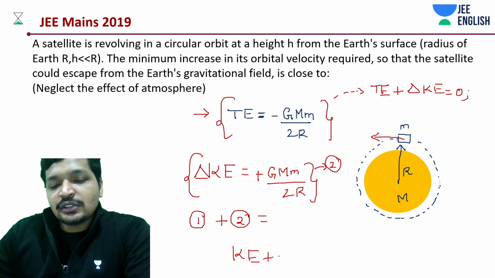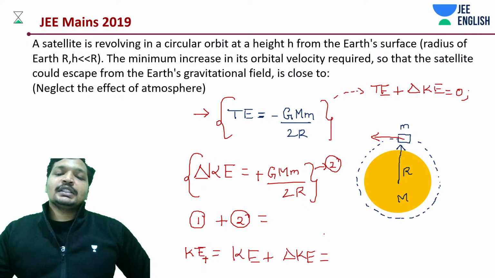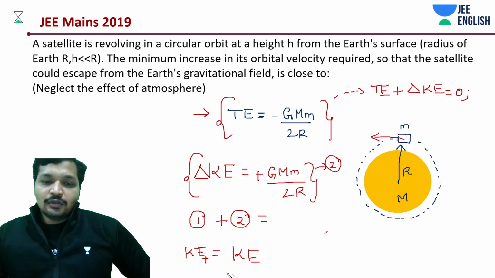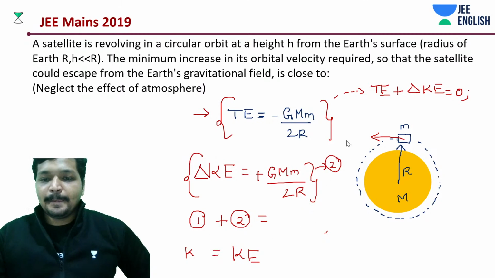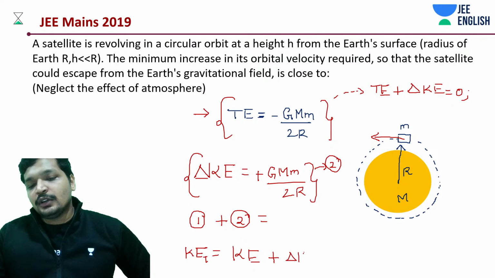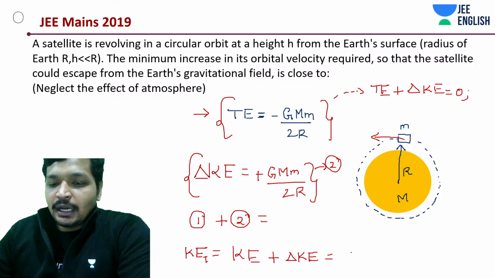Kinetic energy plus additional kinetic energy is going to give you how much? Total kinetic energy, of course. And this total kinetic energy, let me quickly. Okay. So total kinetic energy, really good question, is equal to GMm by r.